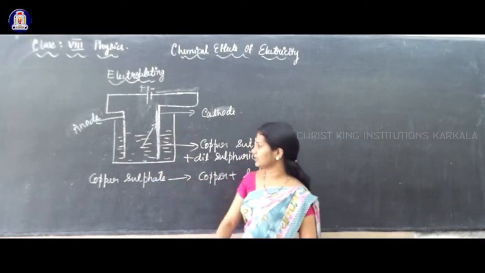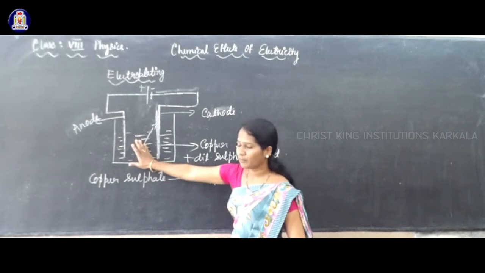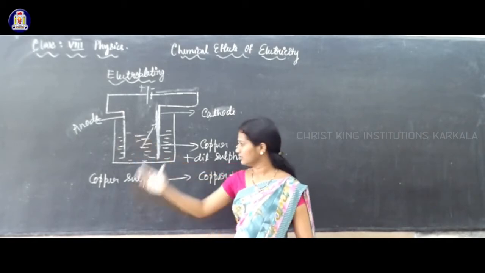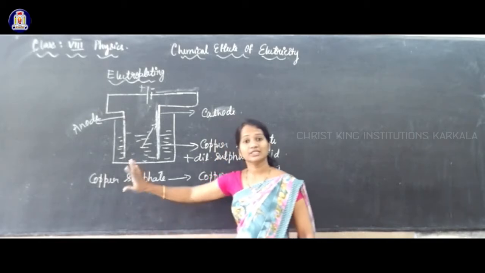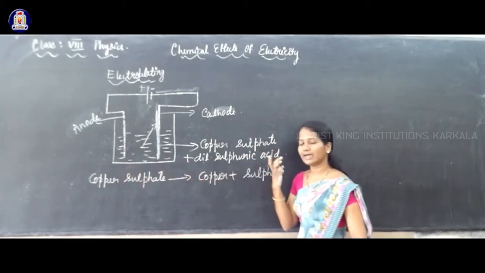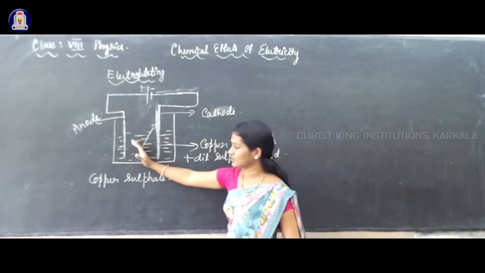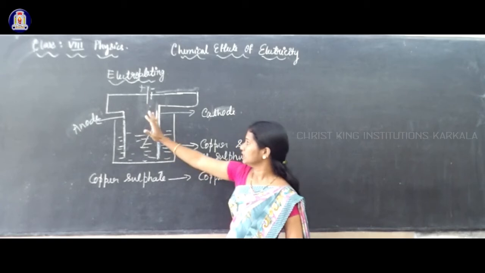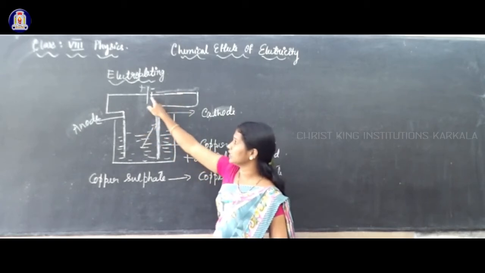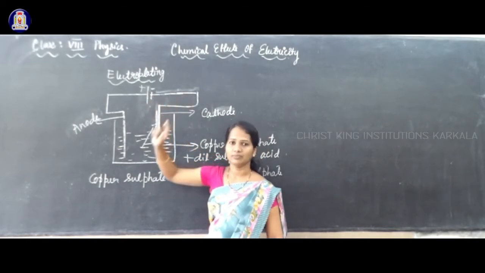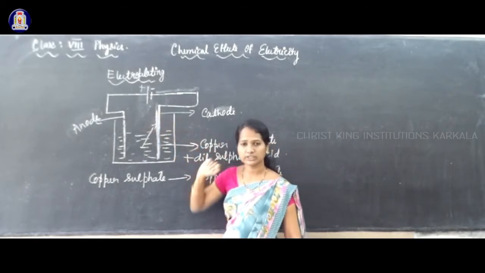So understand this, when you pass the electricity to the solution, copper sulfate splits as copper and sulfate ions. These copper ions get transferred near the cathode, the terminal which is connected to the negative of the battery or the cell. It is transferred to the cathode and gets deposited over there.